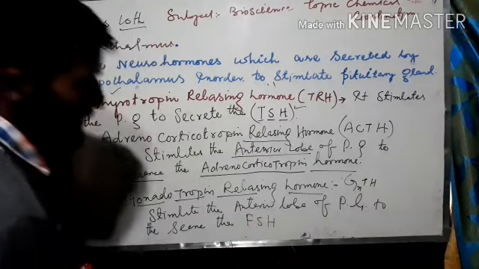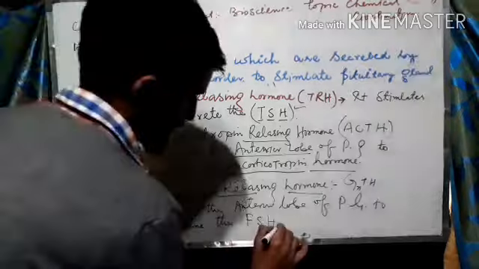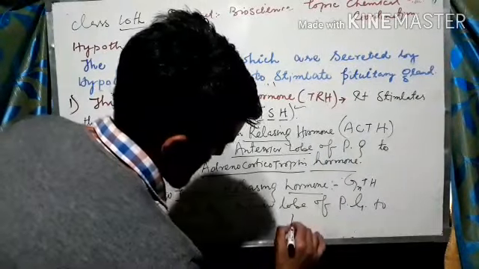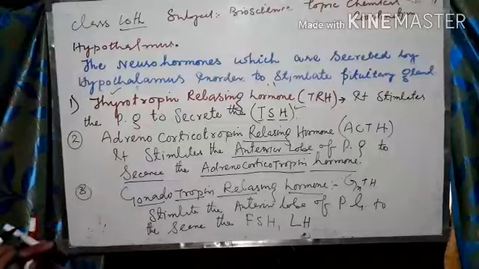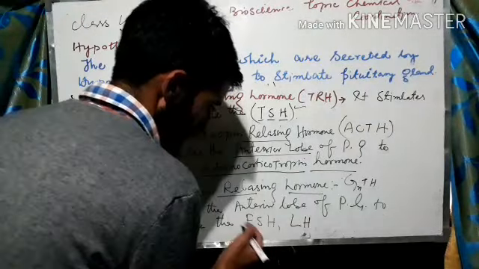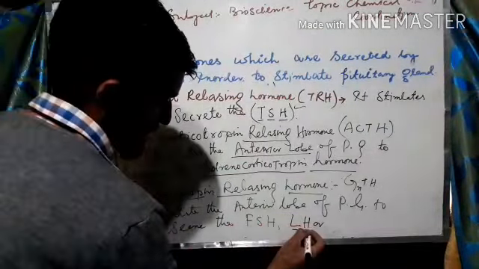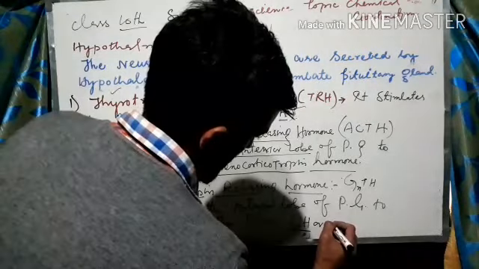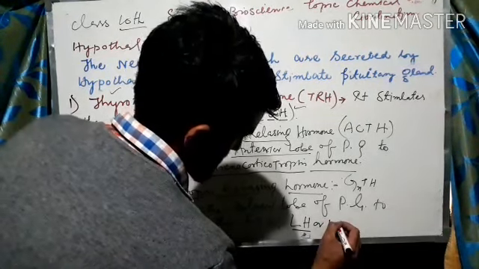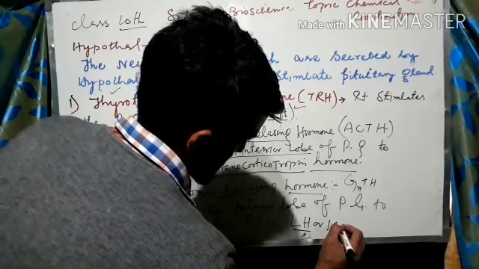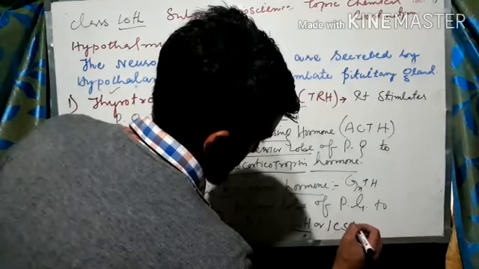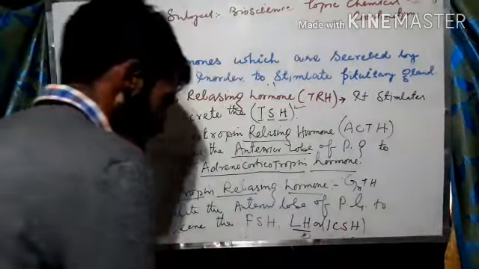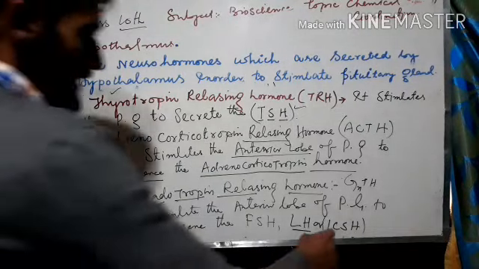FSH, follicle stimulating hormone. I have written these in previous lectures. LH, luteinizing hormone, this is in case of females, or interstitial cell stimulating hormone, ICSH, in case of males.